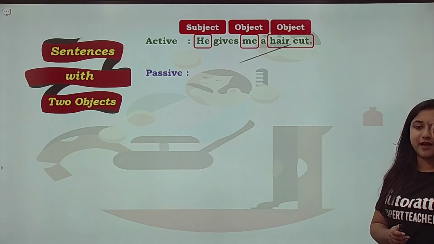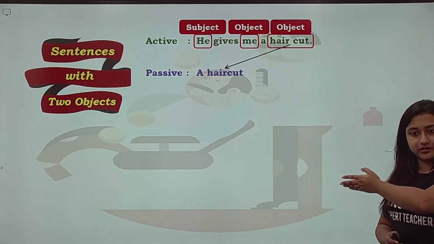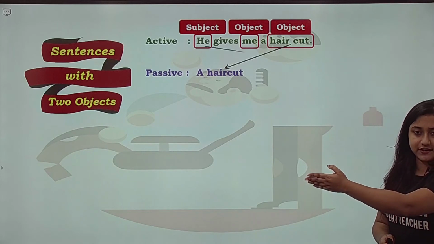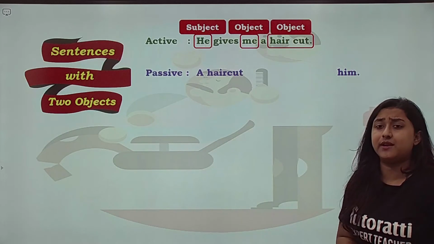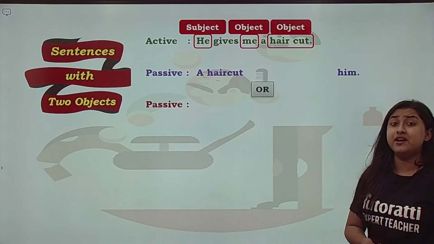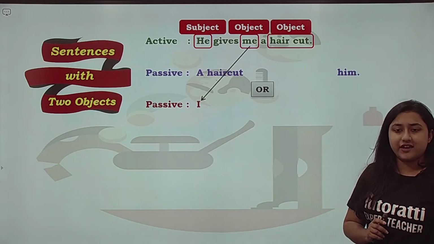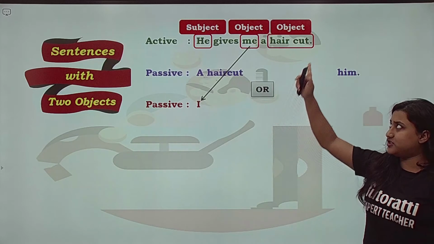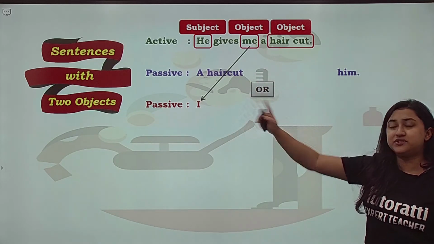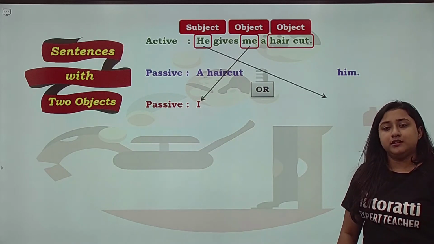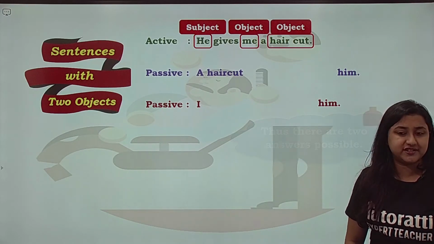So first we will swap haircut. If we swap haircut, it will become a haircut. It will take the place of the subject. And he will become him. And for the next one, if we swap me, it will become I. All right, so now let's look at it. A haircut can start one sentence because we swapped haircut, and the second sentence will start with I because we swapped me. Now he will become him in both cases.